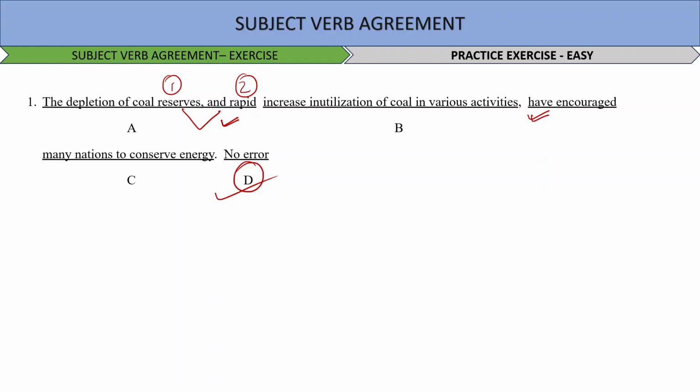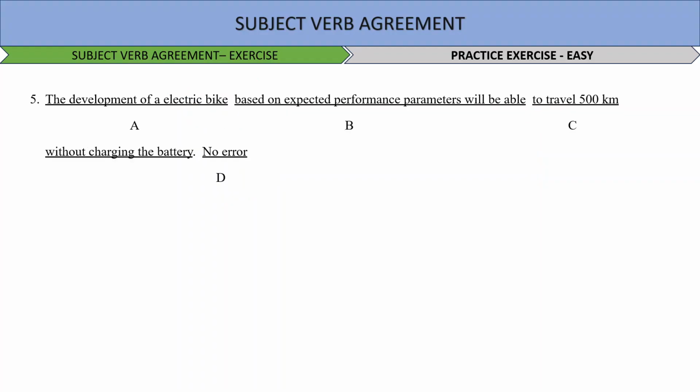Next question. The development of an electric bike based on expected performance parameters will be able to travel 500 km without charging the battery. No error. आपको बताना है error. You have to tell me what the actual error is. You can see in the whole sentence. Okay.